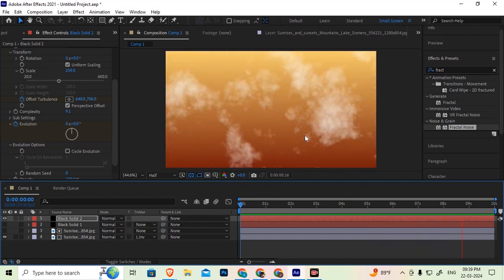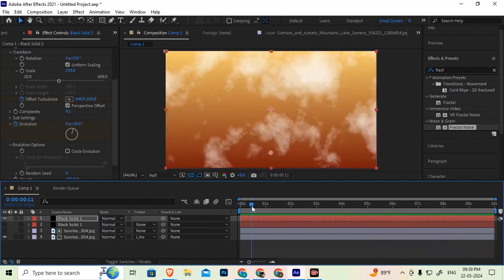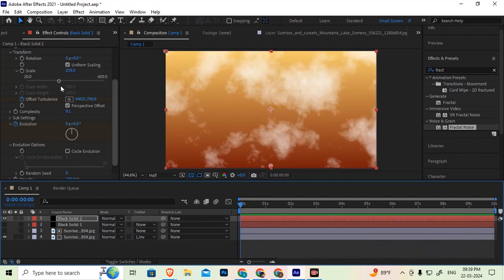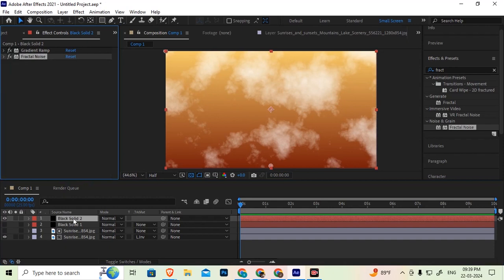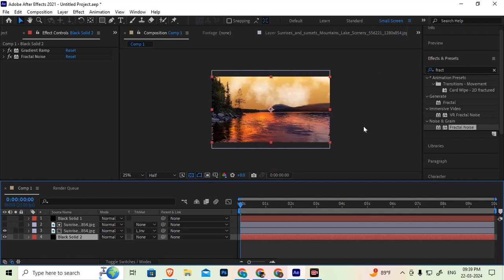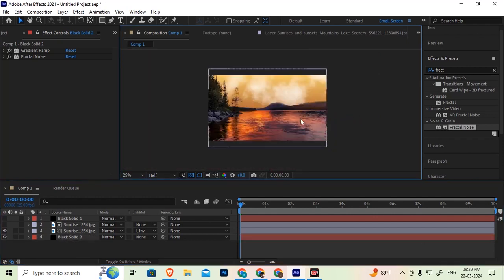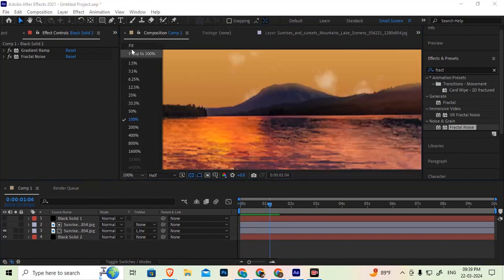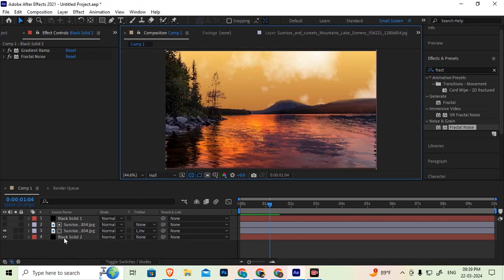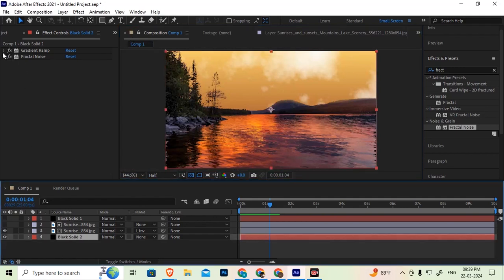So once it is done, just place this layer at the down of this entire video. See now. So what is also moving, right? Yes, sir. So we have to change the sky color little bit into little more orange shade.